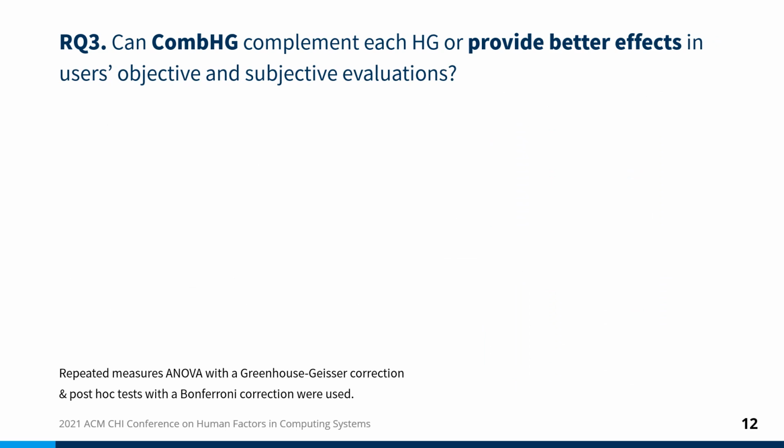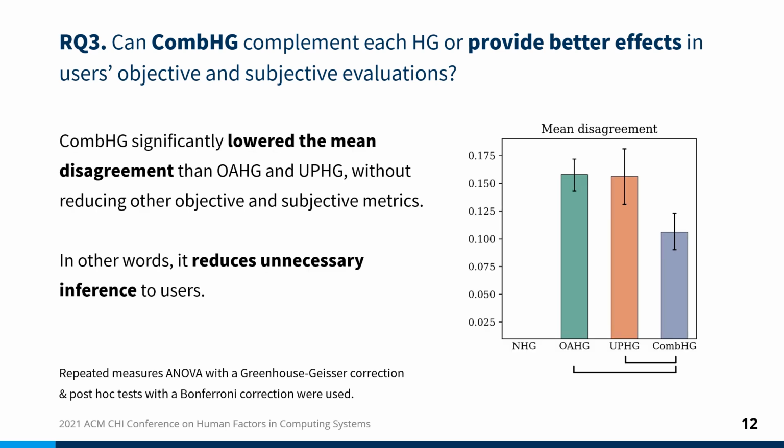As a final question, can combined guidance provide better effects in users' objective and subjective evaluations? Our combined haptic guidance significantly lowered the actual disagreement even without reducing other objective and subjective metrics. This implies that our combining method was effective in minimizing unnecessary interference to users.